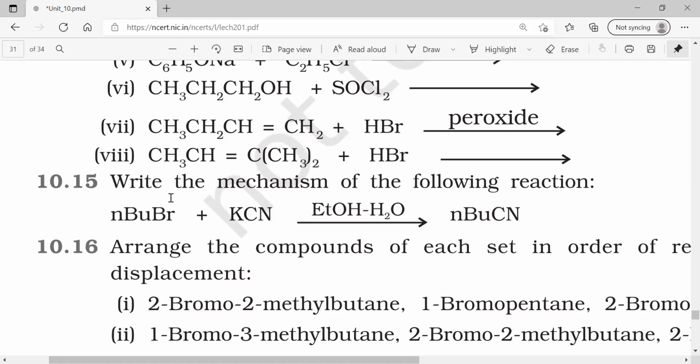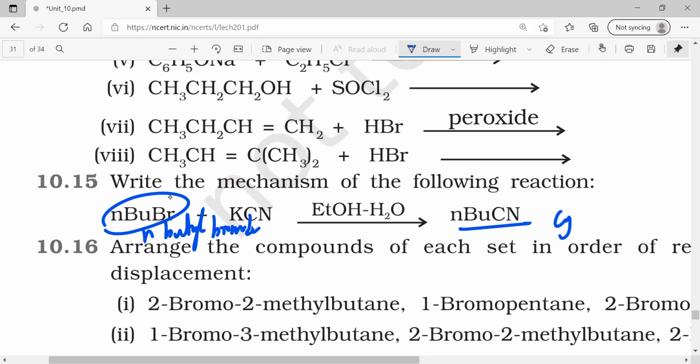How many of you did not know what is n-Bu? This is n-butyl bromide. This is my n-butyl cyanide. How many of you got confused with this n-Bu, got blank after seeing this?